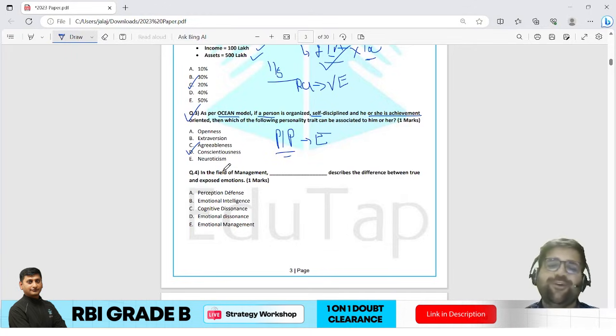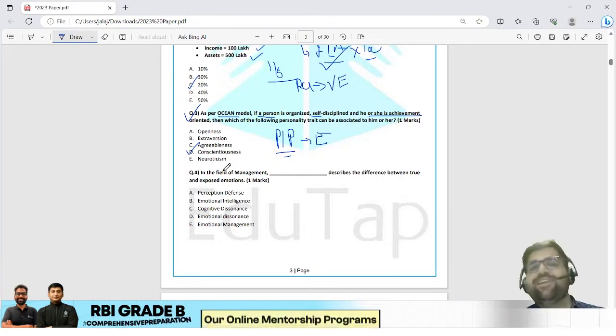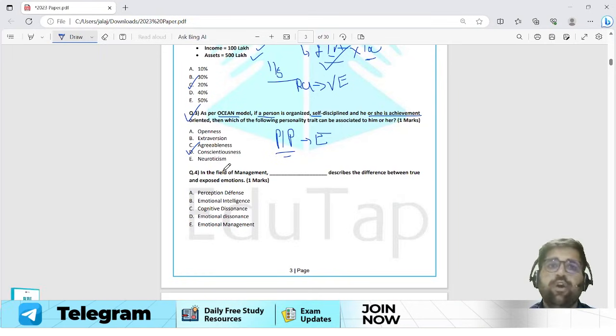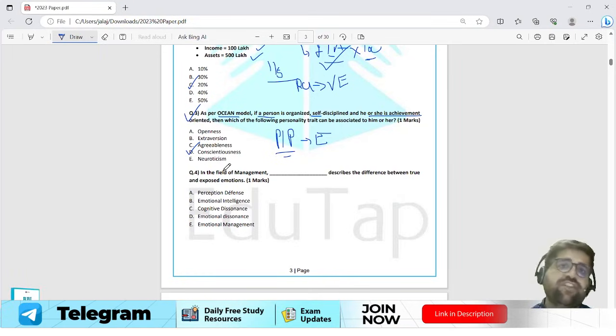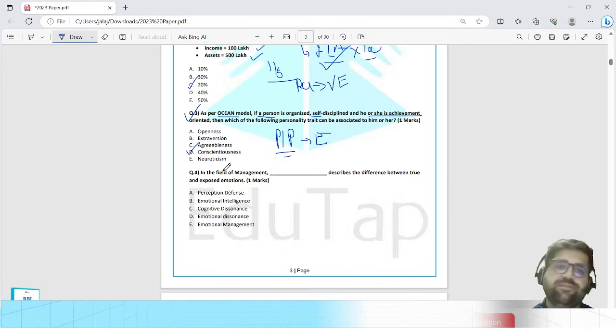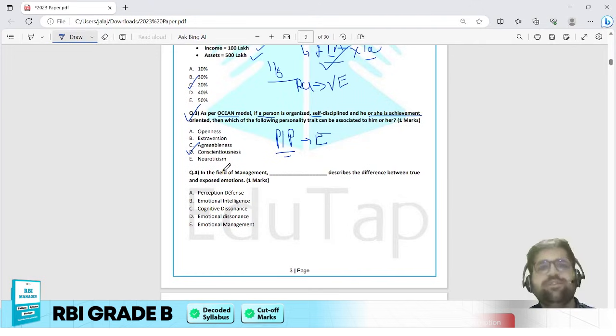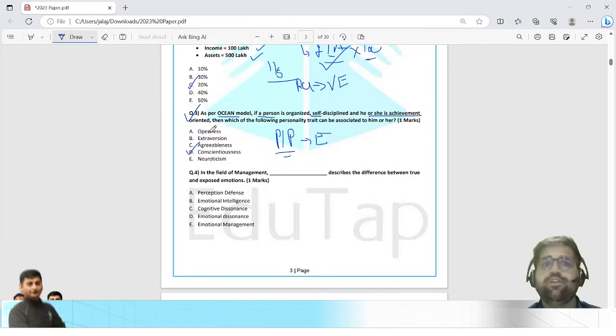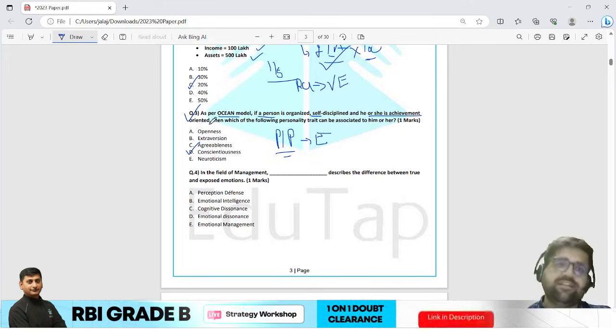You can have your own pronunciations for it, but it is an easy question according to me, nothing much to worry about. In the OCEAN model, there are only 5 traits: openness, conscientiousness, extraversion, agreeableness and neuroticism. So it is a very easy question, a cakewalk if your concepts are clear, and it can be solved in less than 20 seconds.